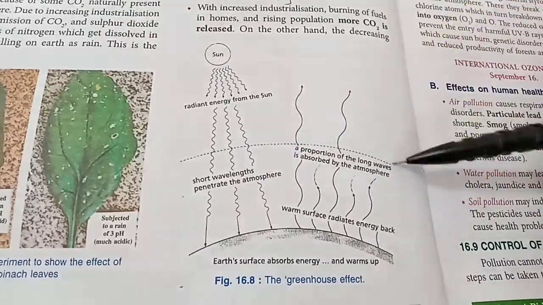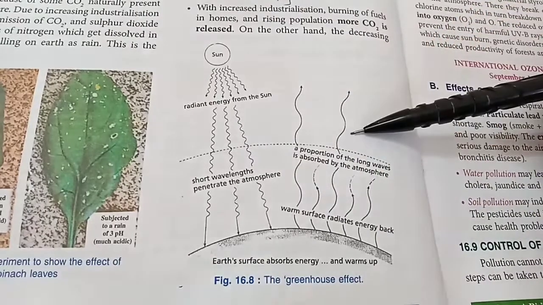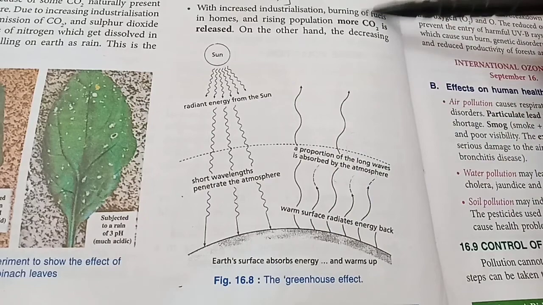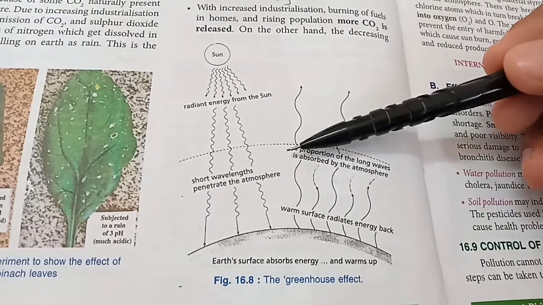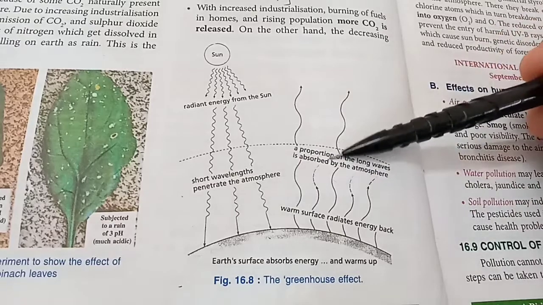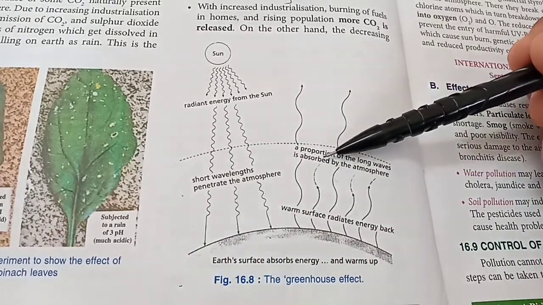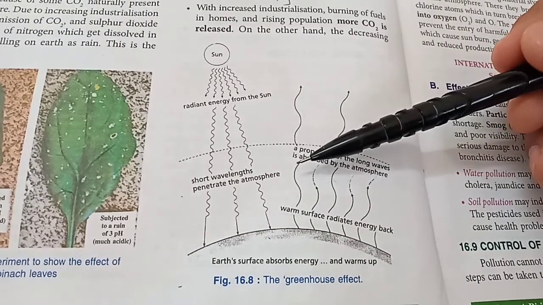But the carbon dioxide, methane, water vapor, and other such greenhouse gases block these long wavelength infrared radiations from escaping the earth. So the heat is trapped in the earth's atmosphere, which is good. It keeps the earth's average temperature warm enough for life to survive as it is. So it acts like a greenhouse, which is a glass house used by agriculturists.